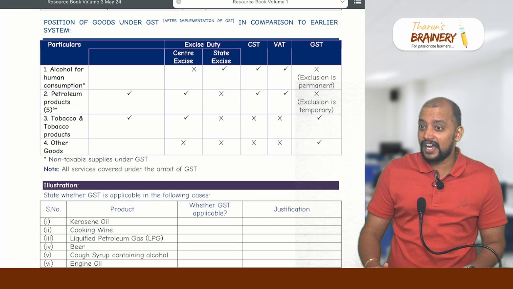But today the situation is that the government itself starts selling, and in the liquor shop they keep Gandhi ji's photo. How it started, how it is going, no? Had he been alive, I don't know what his reaction would be. That's the situation today. The state government also should not levy, but as it was initially given to the state governments, they are continuing this. Then tobacco and tobacco products.